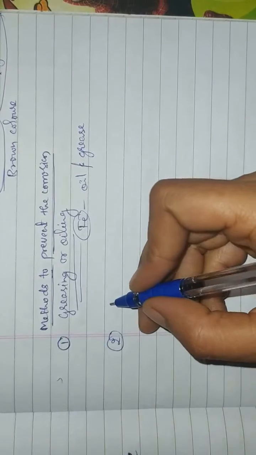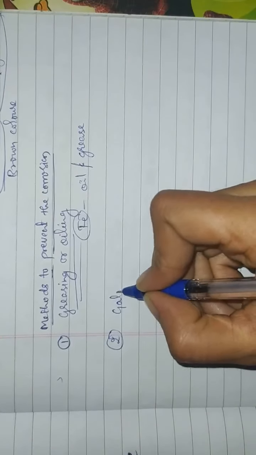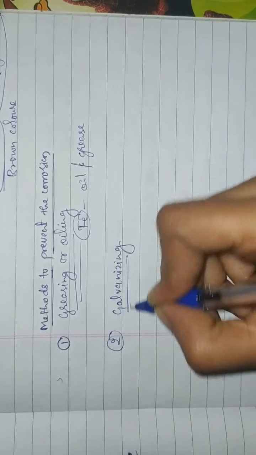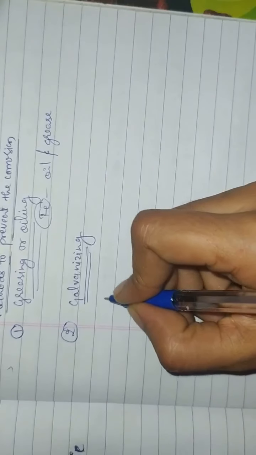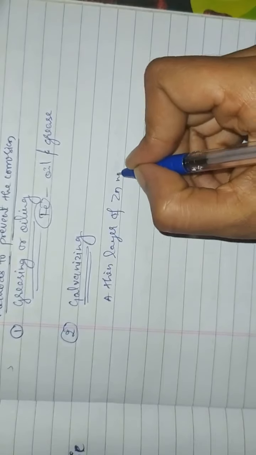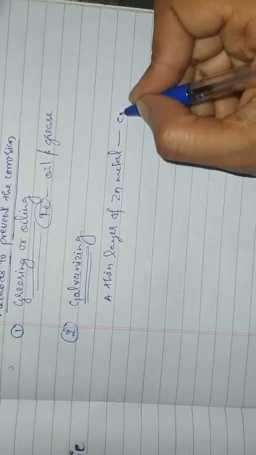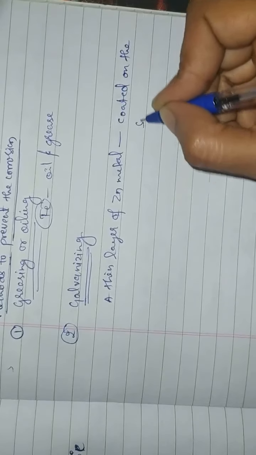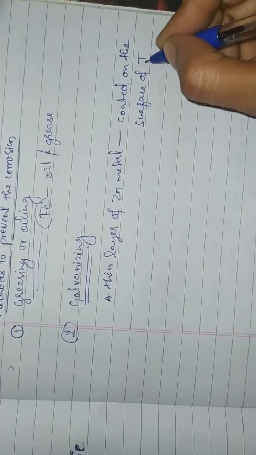So next one is galvanizing. Galvanizing. In this method, a thin layer of zinc metal is coated on the surface of iron metal.